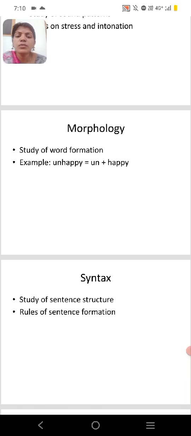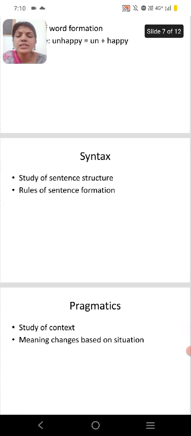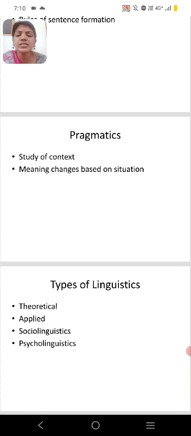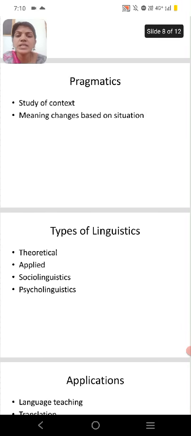Morphology is the study of word formation. Example: unhappy, un plus happy. Syntax is the study of sentence structure, the rules of sentence formation. And in pragmatics, we study context, how meaning changes based on situation.